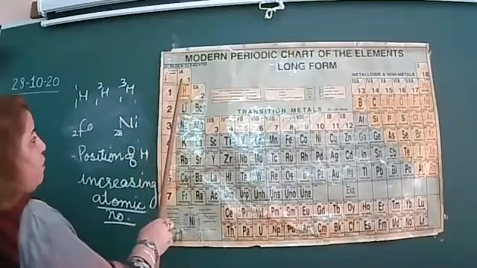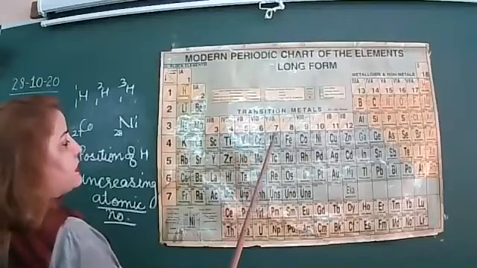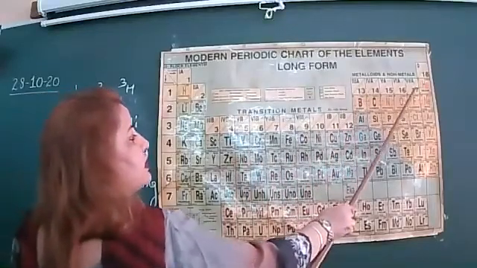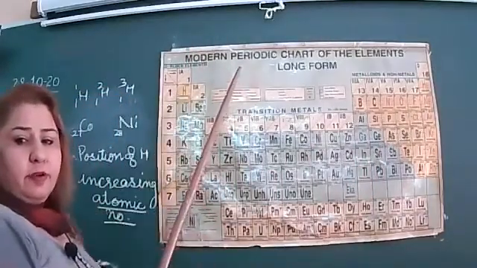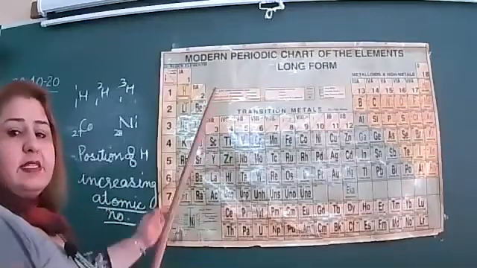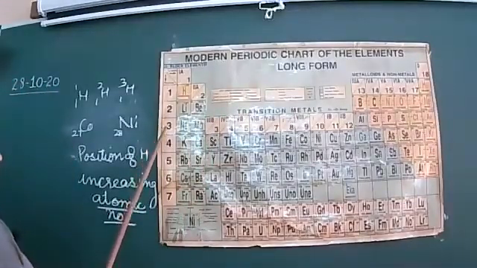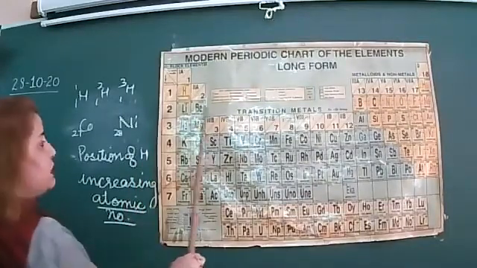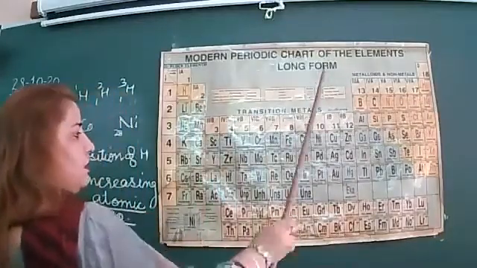You can see 1 to 18, so the modern periodic table has 18 groups, and 7 periods. Periods run like this, and groups run like this.